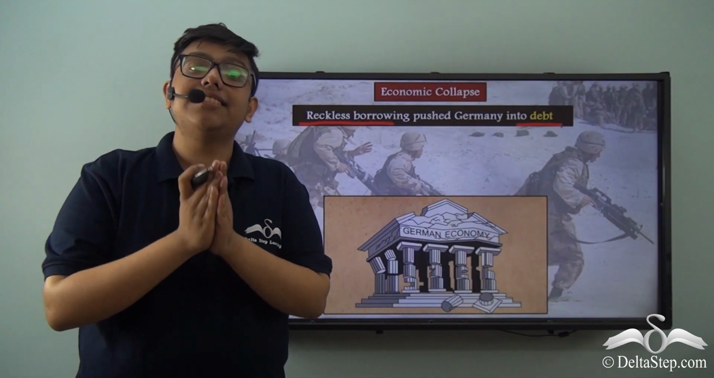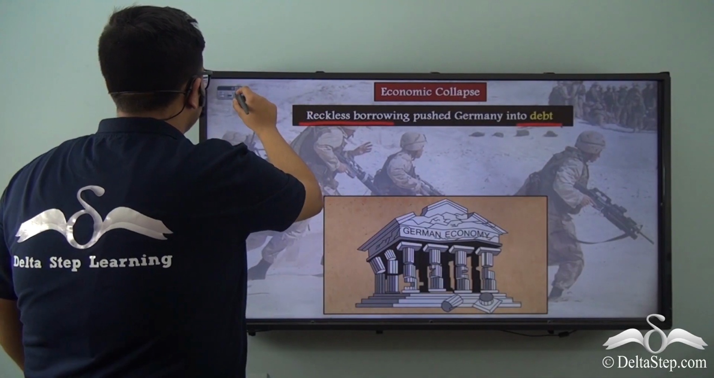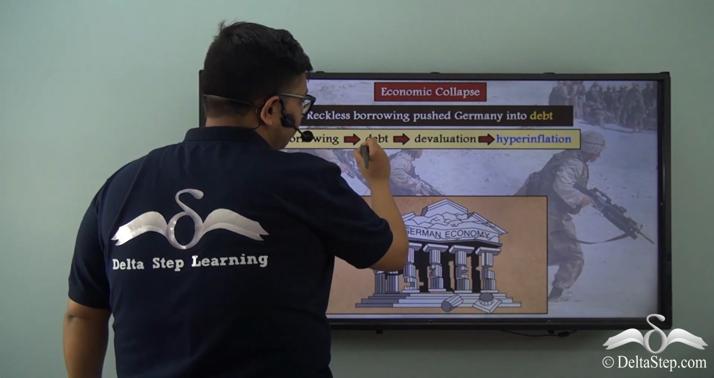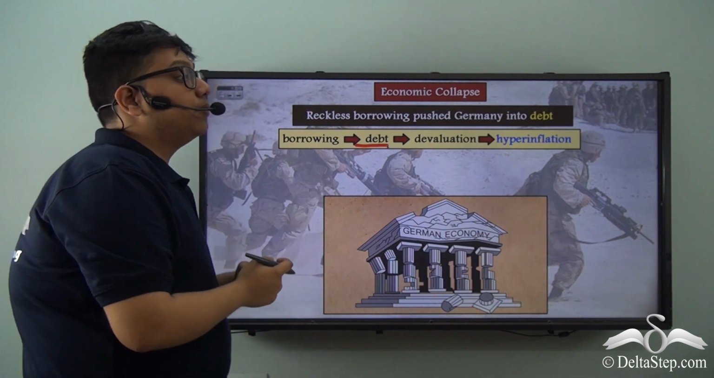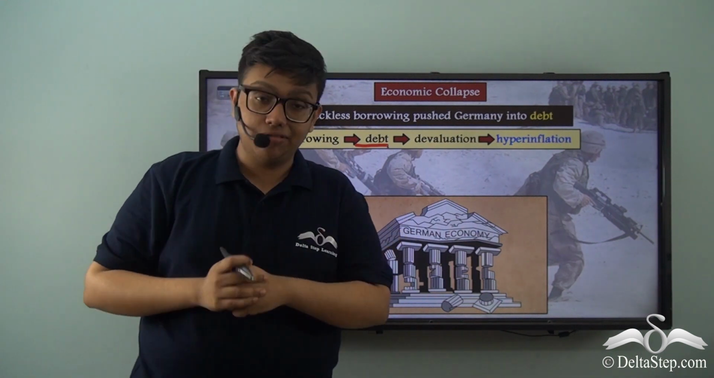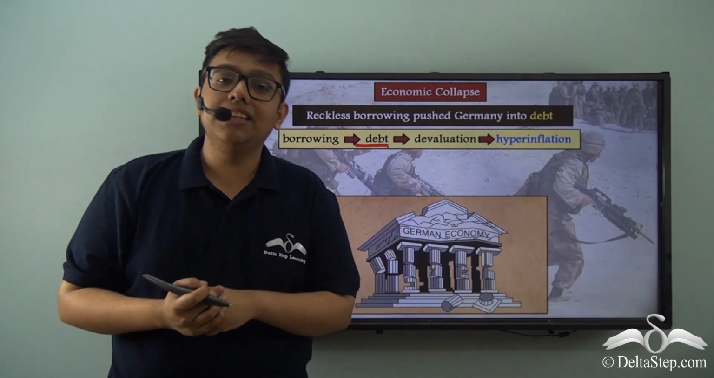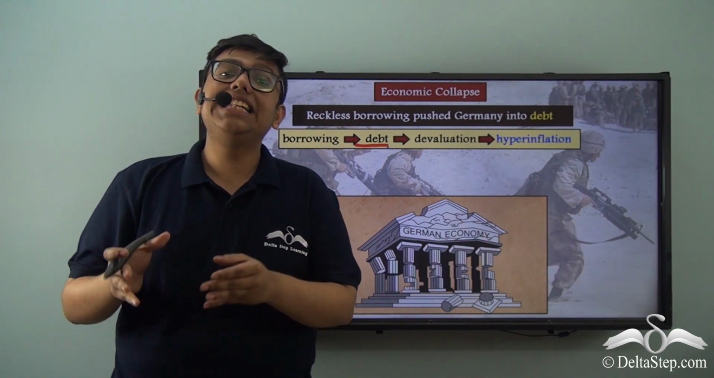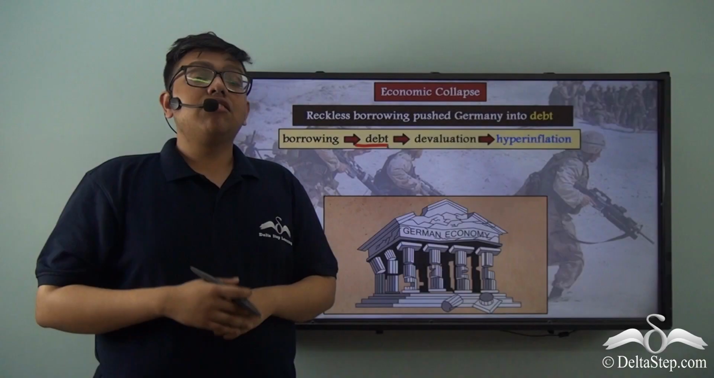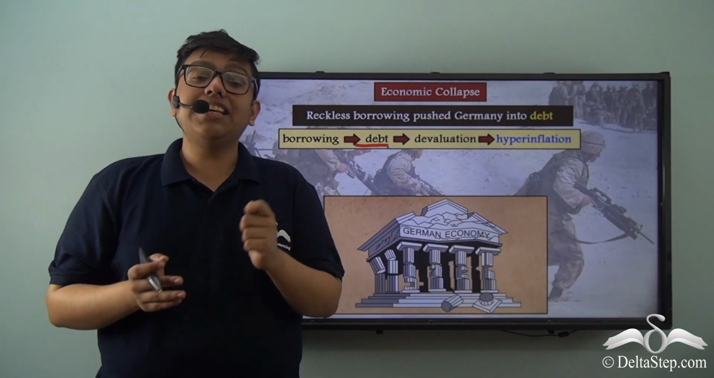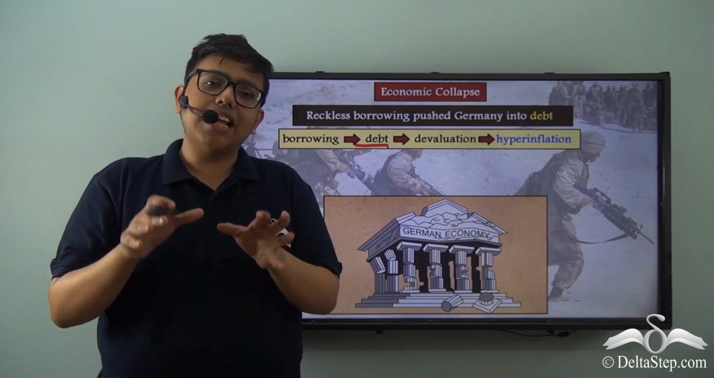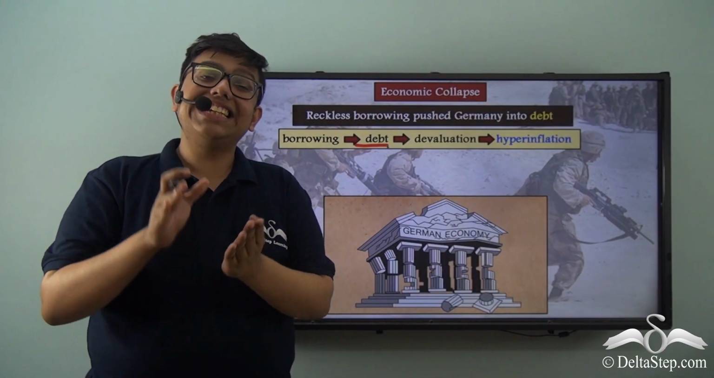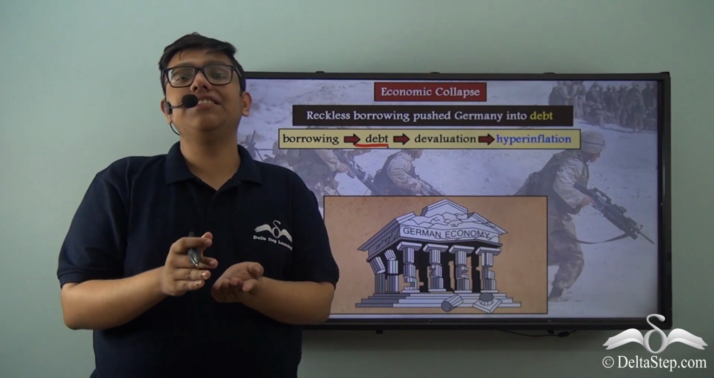Now, what did this lead to? So you see, this reckless borrowing put Germany into debt, as mentioned. Now, how did Germany try to respond to this debt situation? Well, what Germany did, and what most other nations do in a debt condition, is that they devalue their currency. Now, devaluation of currency is a tricky economic concept, but let us understand it in a simple manner. What devaluation truly stands for is decreasing the value of a country's currency.